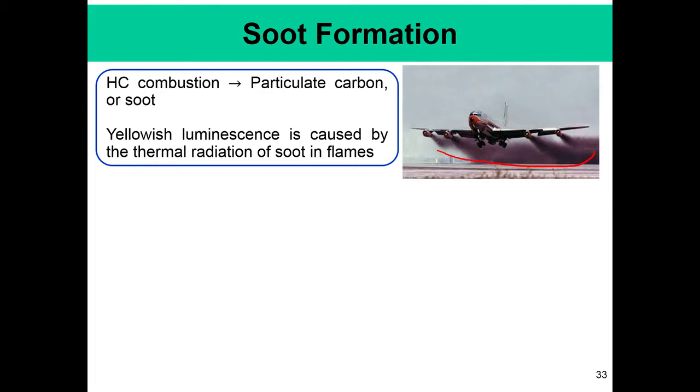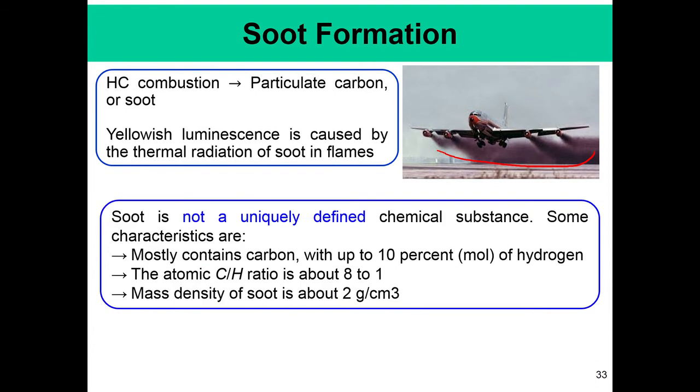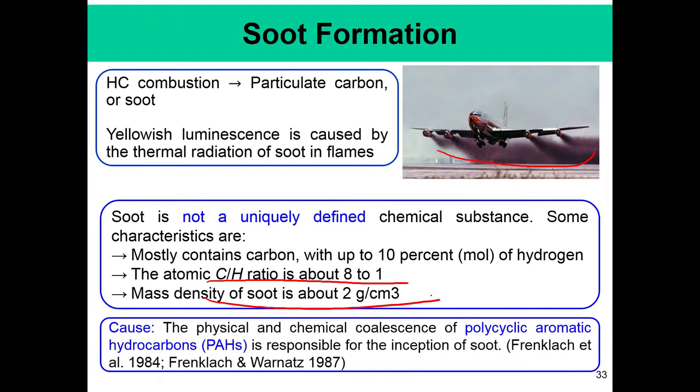So, this yellow luminescence that you see is essentially caused by the thermal radiation of the soot in flames. Soot particles are essentially black bodies, and they radiate over a huge range of the visible spectrum, and it gives out this yellow color that we see. Okay. Now, soot is not a uniquely defined chemical substance, and it is mainly composed of carbon, but it also contains some amount of hydrogen, and the atomic C/H ratio is about 8:1, and the mass density of soot is about 2 grams per cubic centimeter.